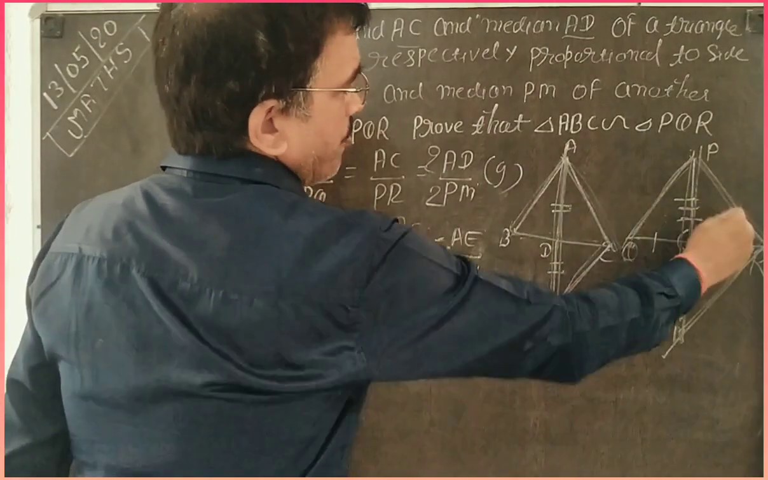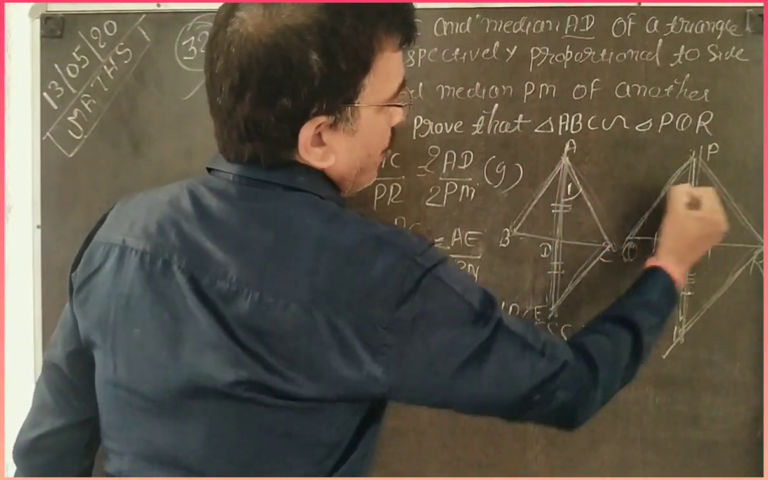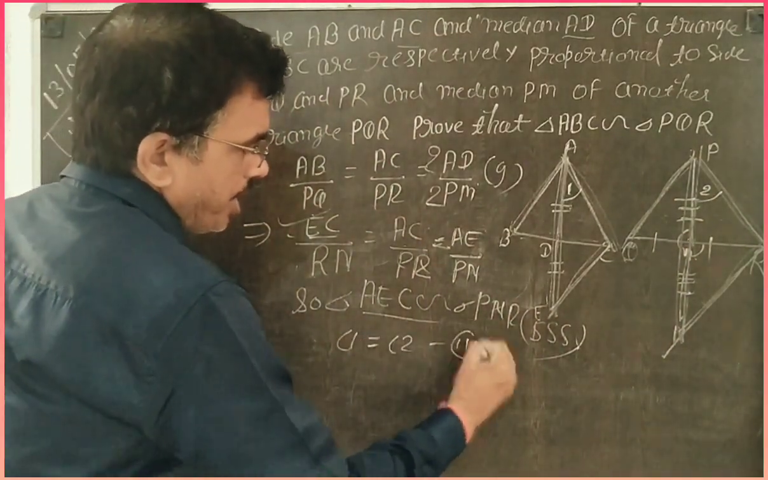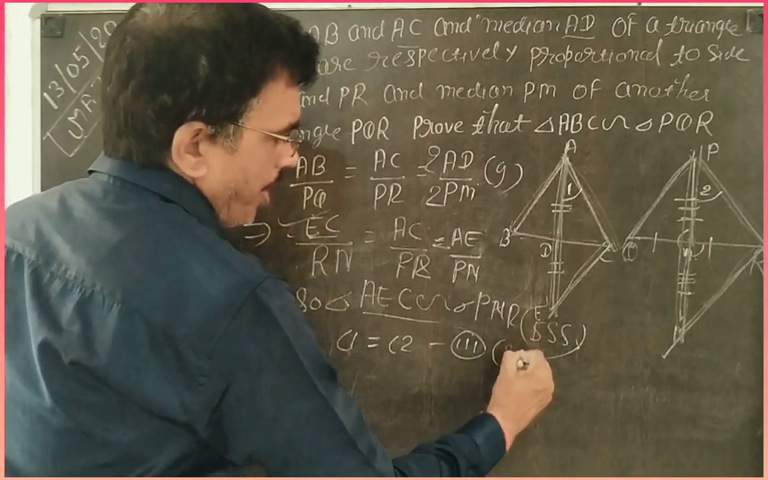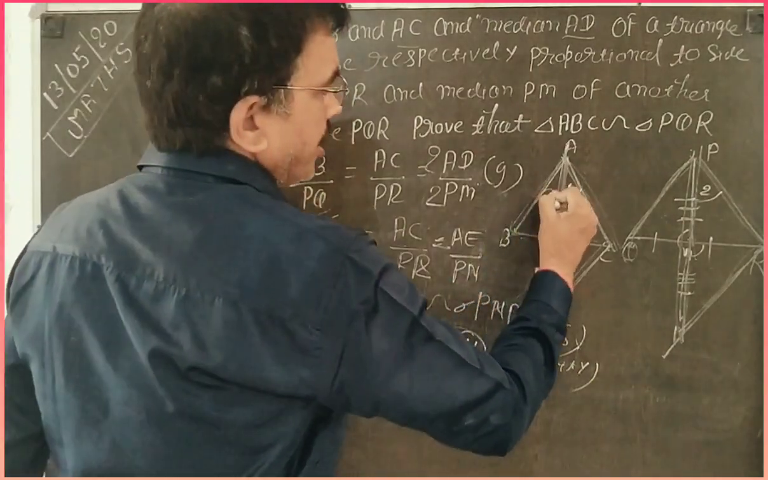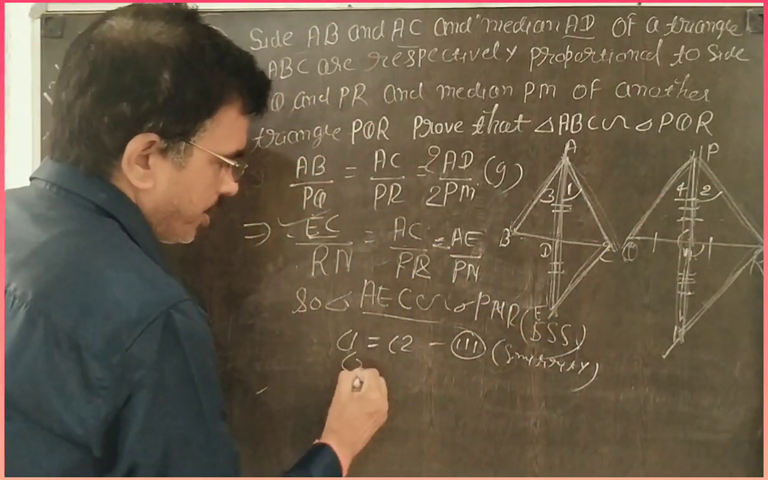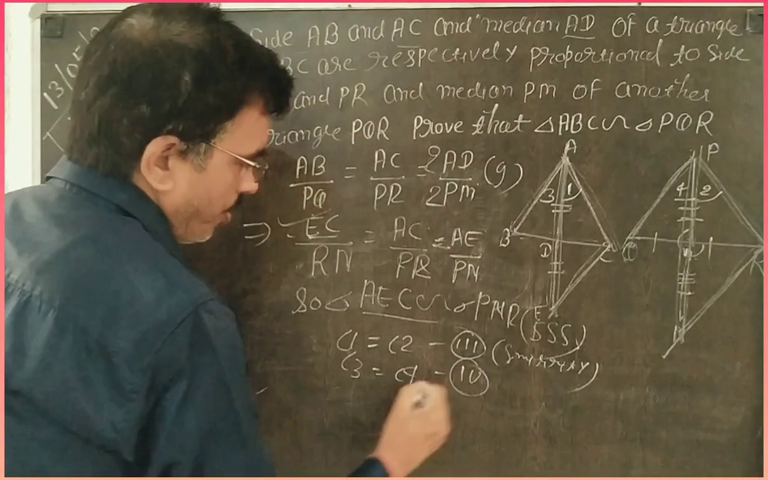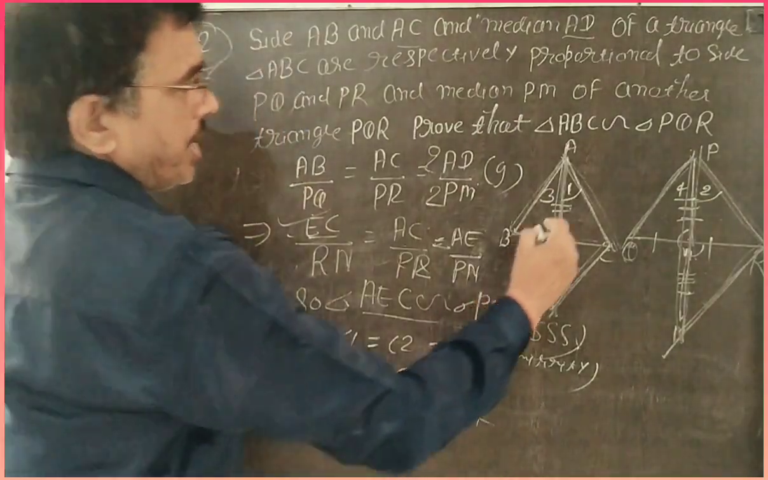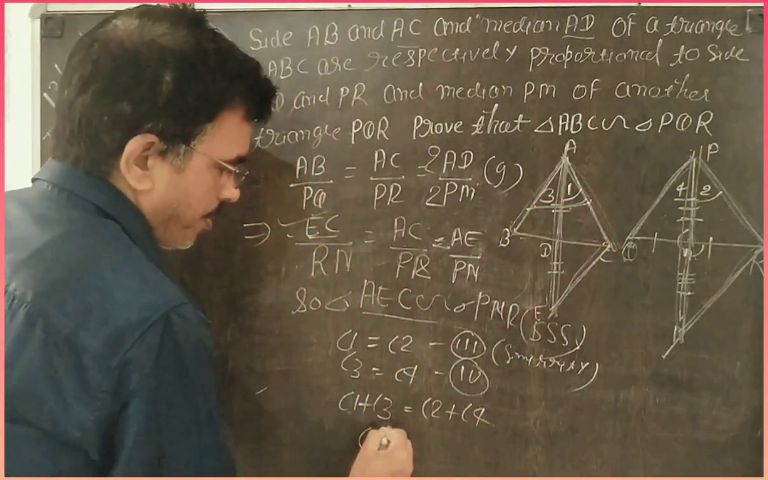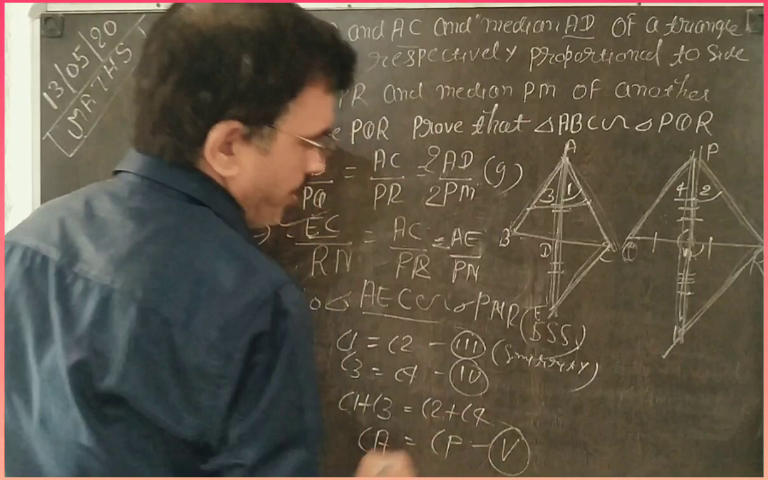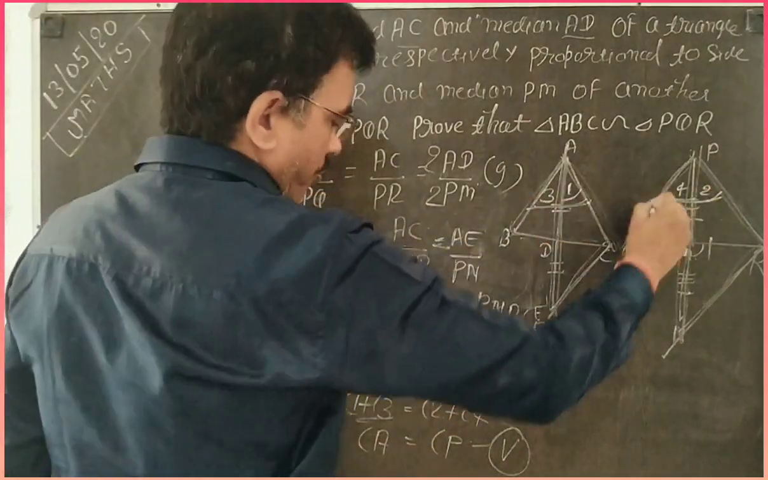If these triangles are similar, then you can easily say angle 1 is equal to angle 2. So you write angle 1 is equal to angle 2, that is equation 3, by similarity. Similarly, here is 3 and here is 4, then you can write angle 3 is equal to angle 4, that is equation 4. So now 1 plus 3 is equal to 2 plus 4. Then 1 plus 3 is equal to angle A and 2 plus 4 is equal to angle P. It is equation 5.